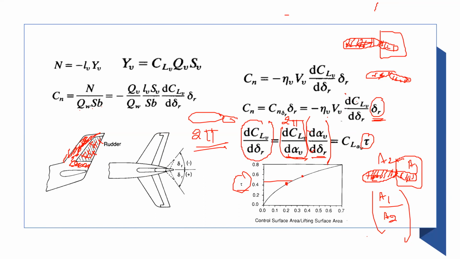And now if you know these numbers, you can generate how much yawing moment will be generated on the aircraft. And if you know the inertia about the z-axis, you can tell how fast the aircraft is going to rotate using Newton's law.